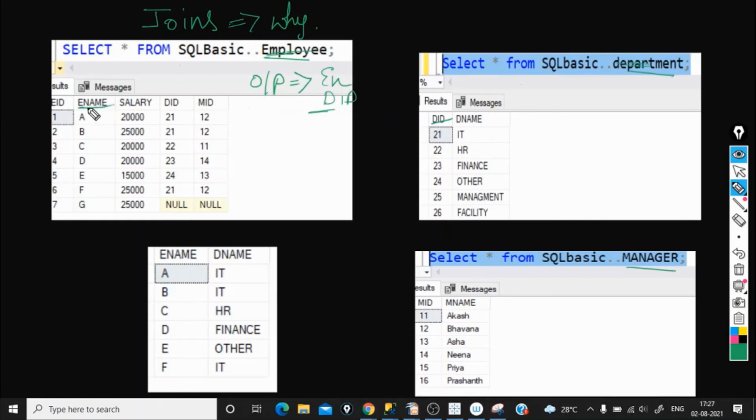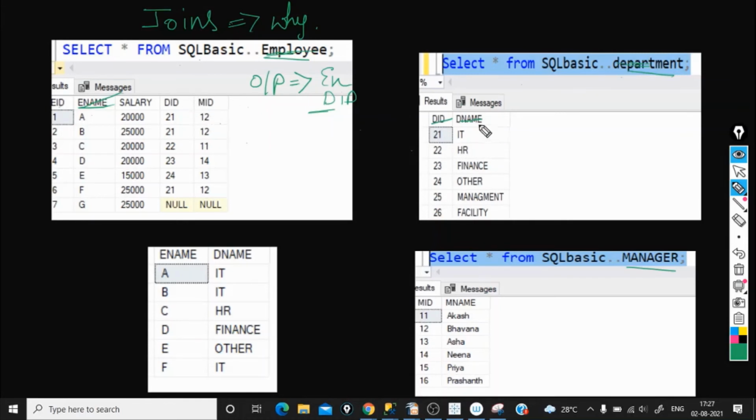So joins are nothing but combining the data from multiple tables. That is what join is all about. We will be joining the employee table and department table to get the employee name and department name. When you combine these two tables, you just can't say, okay, select employee name and department name. You must specify on which column you want to combine.